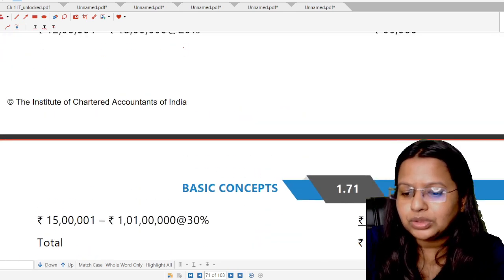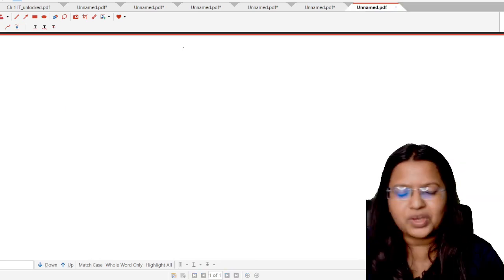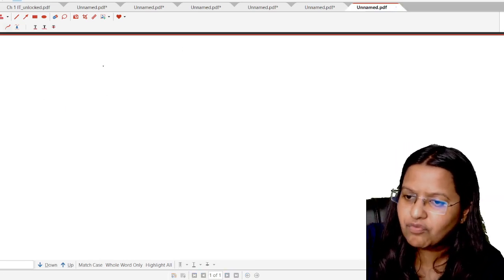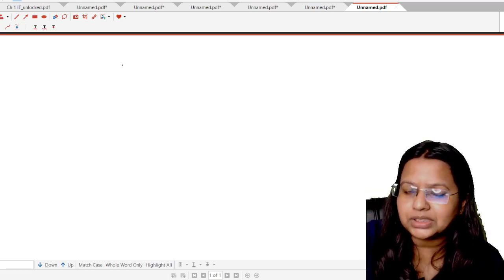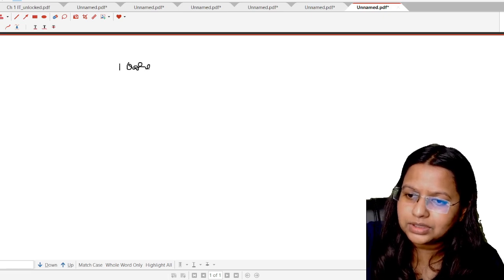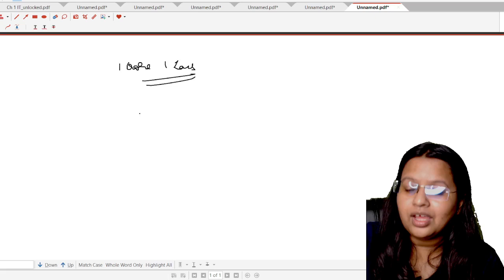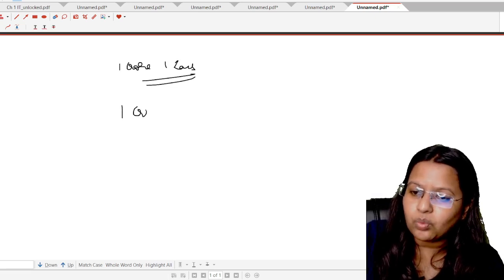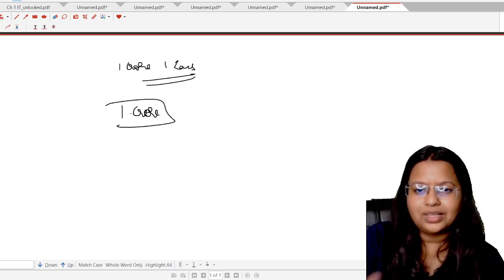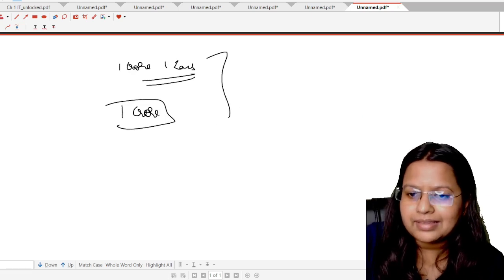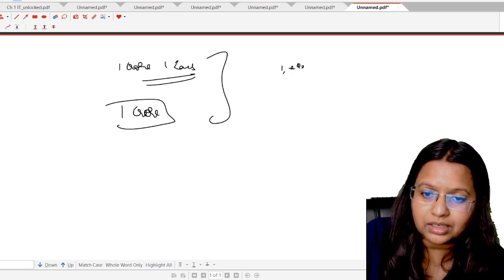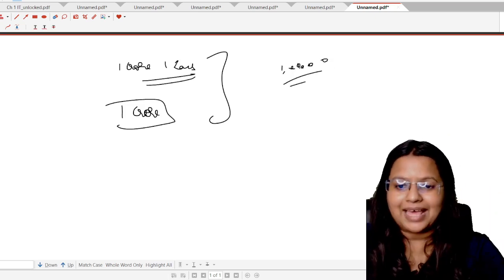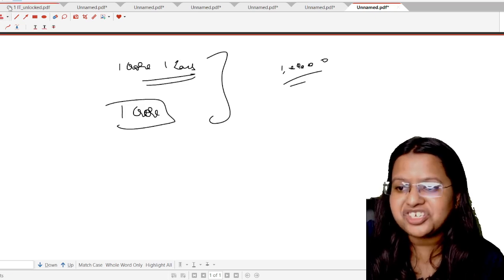So you have to do the question in the same way: first of all, find out the tax liability including the surcharge of 15% on 1 crore 1 lakh rupees. Then find out the tax liability on 1 crore, including the surcharge at the previous rate. Then students, if the additional tax liability is more than rupees 1 lakh, the balance shall be available as marginal relief. Okay, do the question right now.